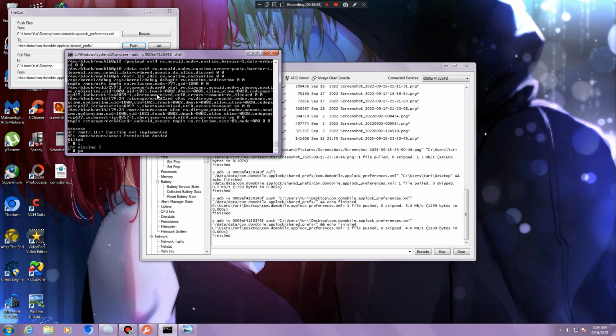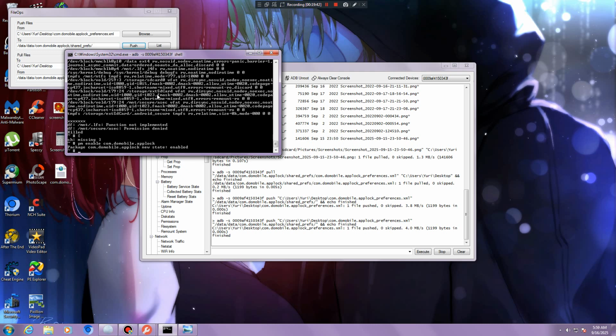PM enable com.domobile.applock. And now I can try the code that I changed. Let's try it again. 0000. And voila, it works. I'm going to show you right now.